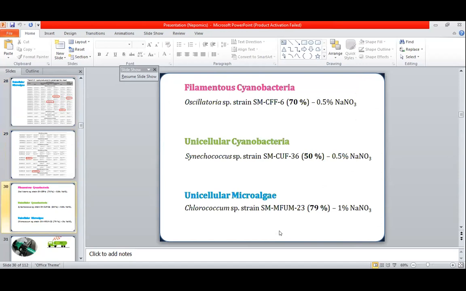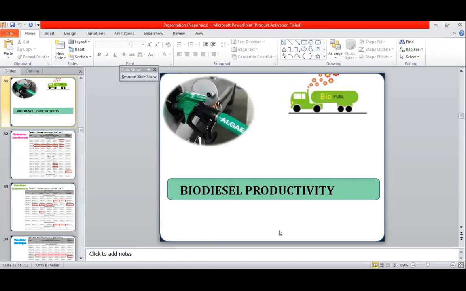Now come towards the summary: among all the filamentous cyanobacteria strains, the Oscillatoria species showed lipid production up to 70% in 0.5% sodium nitrate. However, the unicellular cyanobacteria Cyanococcus showed up to 50% lipid, and microalgae showed up to 79% lipid production in the presence of 1% sodium nitrate. So these microorganisms were considered the best lipid producers. When we obtained the lipid, we come towards the biodiesel productivity.